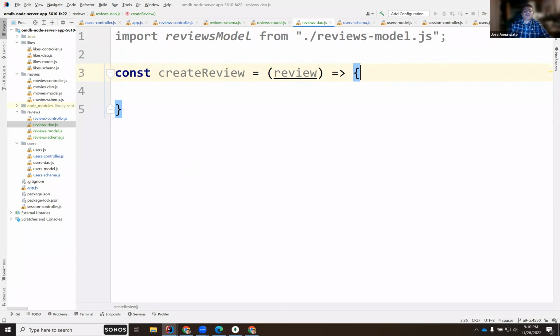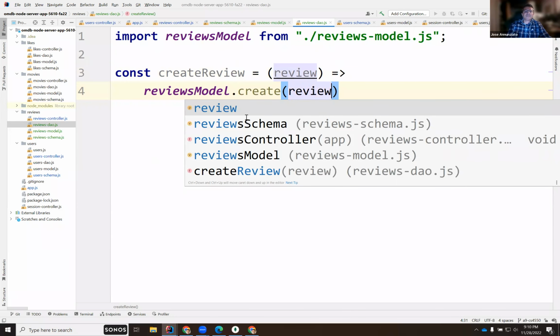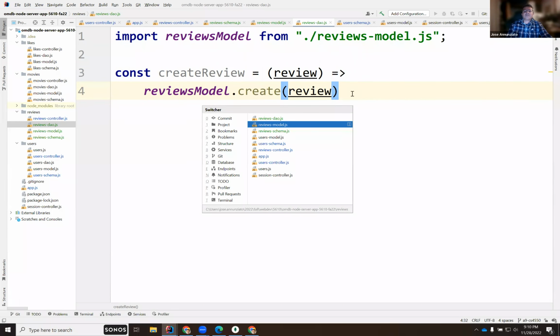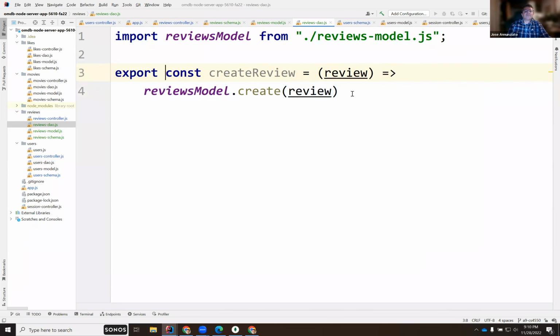So this is just going to use the low-level review model, right? Review model dot create, and it's going to return a promise of this object. So the controller is going to need to be async. So in the controller, we need to export this, so we're going to do export.